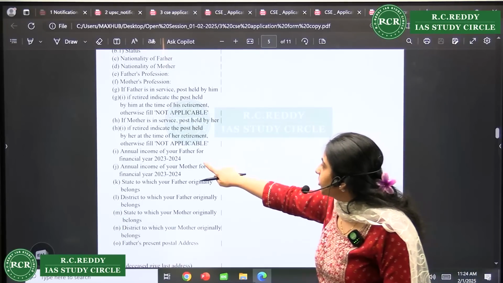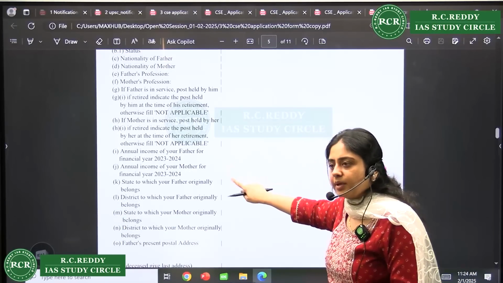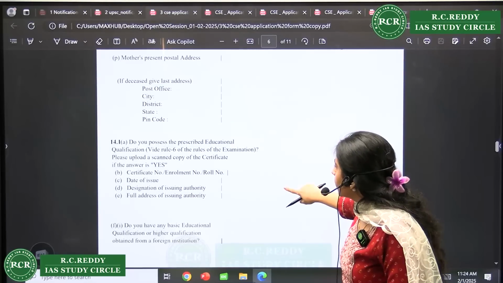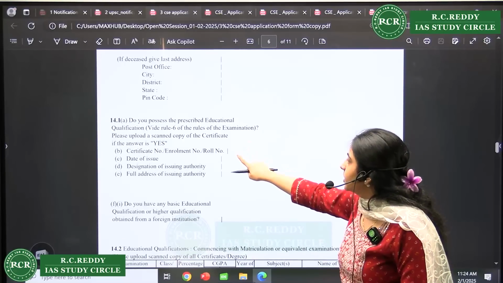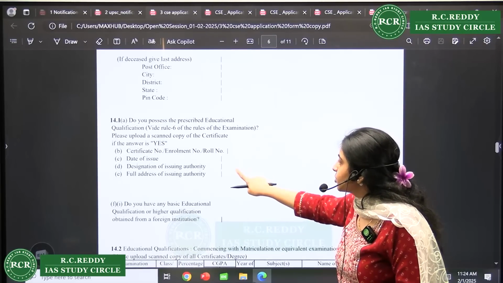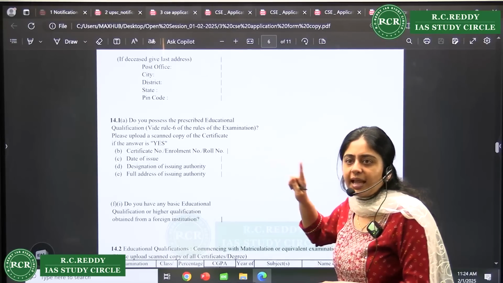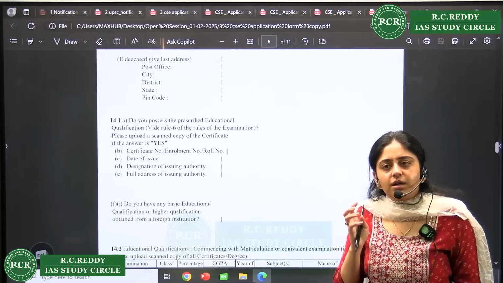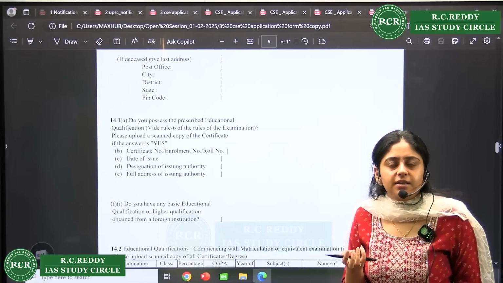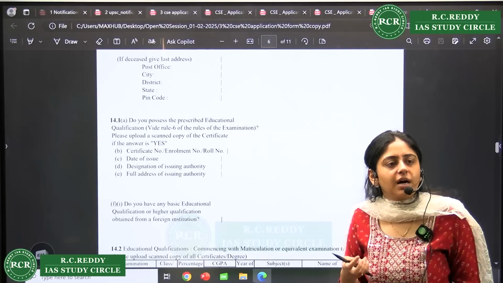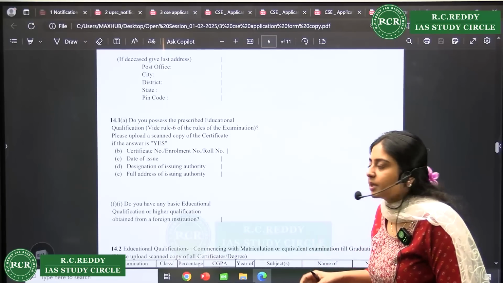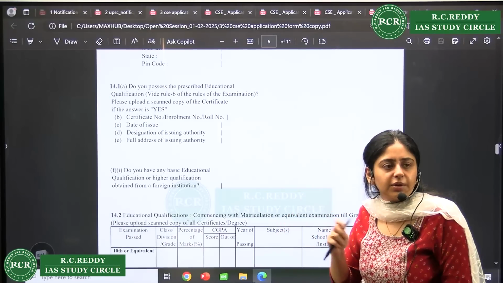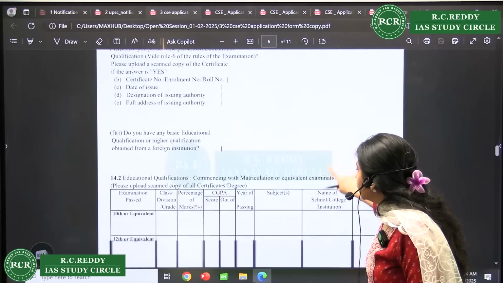So now here you have to fill in your annual income, right? Any annual income which is there. Then certificate number, date of issue, and designation. The annexure will tell you, which we'll share, which officers are eligible for giving you the caste certificate. You just check that particular list. So not from any officer of the state can you get your caste certificate.